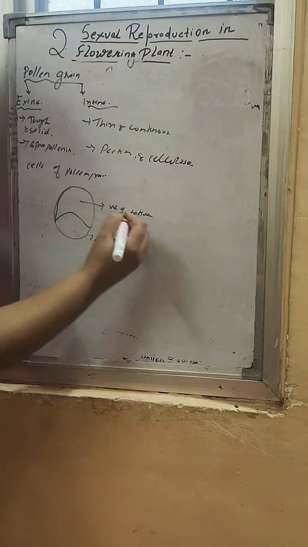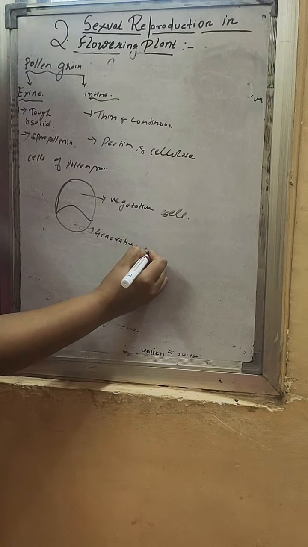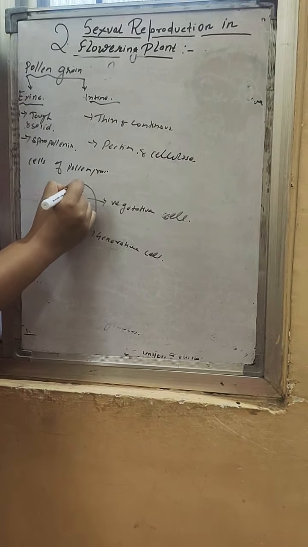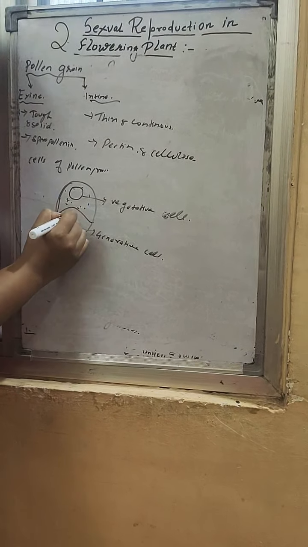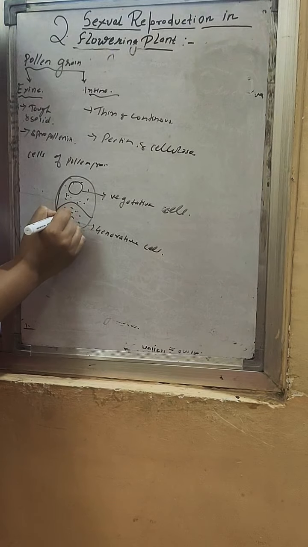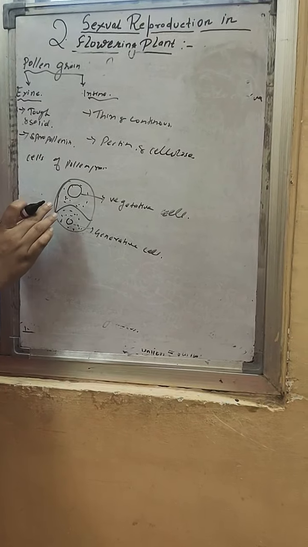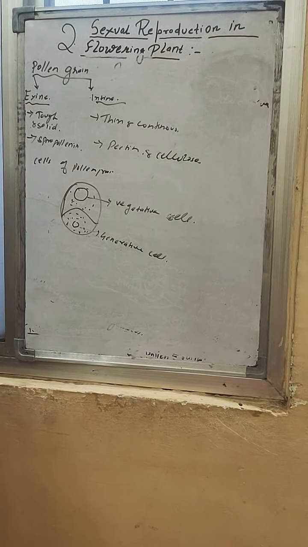These are the vegetative cell and the generative cell. In the pollen grain there are two irregular shaped cells: the bigger one is known as the vegetative cell, and the smaller one is known as the generative cell.